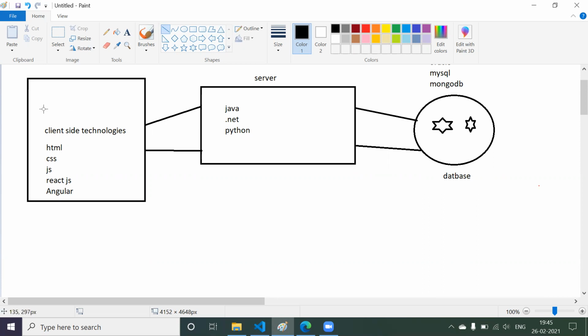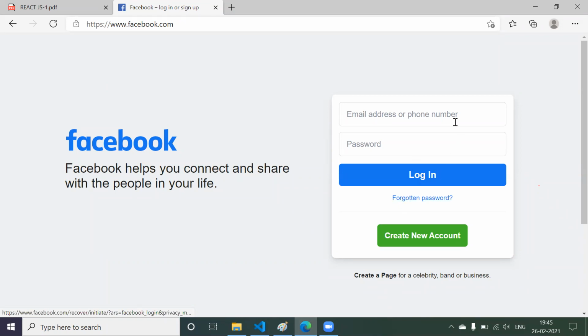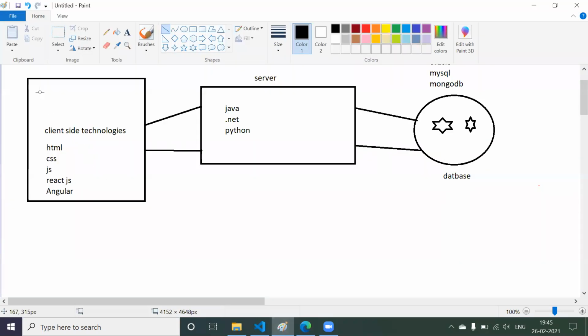He might need to build a text box, or else some data. For example, he wanted to build a login page. So what he wanted to do, he will build one text box, one more text box, one button, one kind of link. So all this has to be built by a front end engineer. So what is the role of React.js? The role of React.js is nothing but to build this kind of UI.